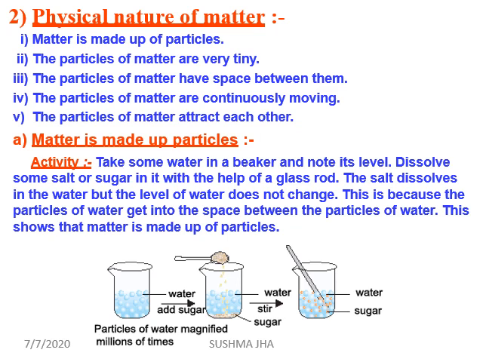Okay, so one activity is there. When you take a beaker full of water, you can dissolve some salt or sugar in it. You might have noticed this while making sharbat or any drink. Now these sugar and salt particles are not seen after stirring. Why? Because they get into the space between the particles and intermingle with them.